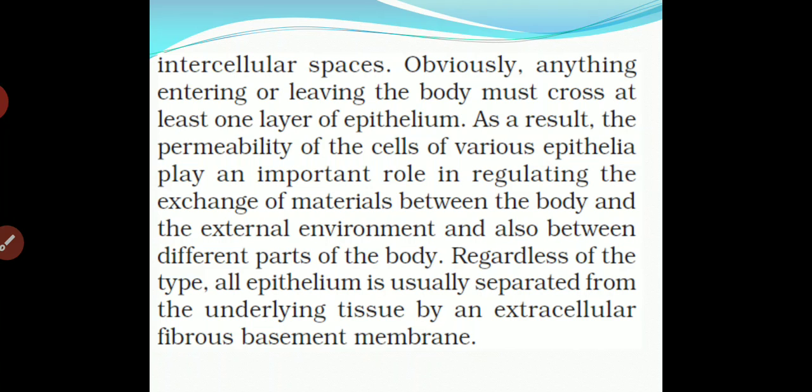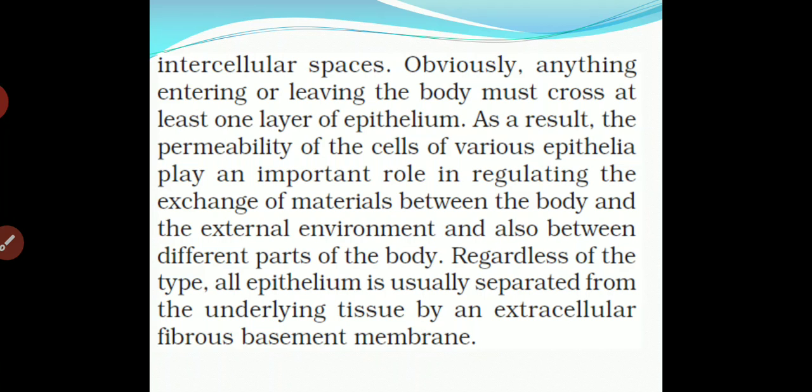As a result, the permeability of the cells of various epithelia plays an important role in regulating the exchange of material between the body and the external environment. This is the important role of epithelial tissue.